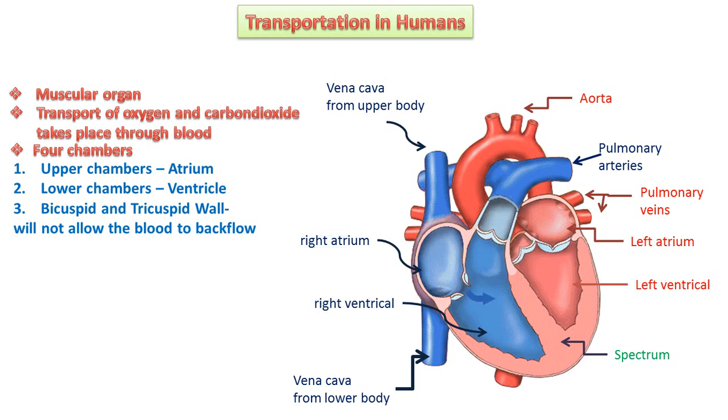The heart has the bicuspid and tricuspid valves. These valves will not allow the blood to flow back. Once the blood is pumped inside the heart, it flows in one direction. The blood does not mix, and the bicuspid and tricuspid valves do not allow it to flow back.